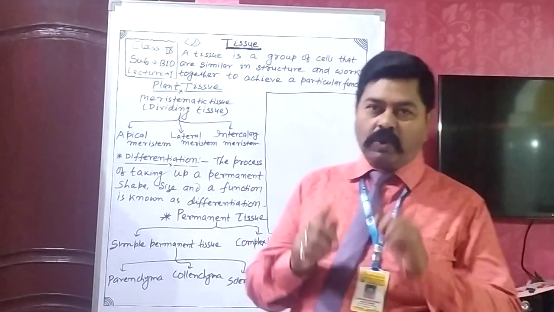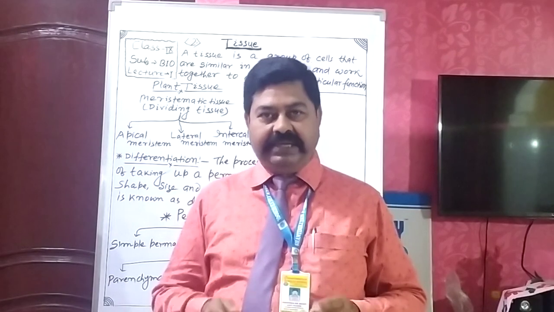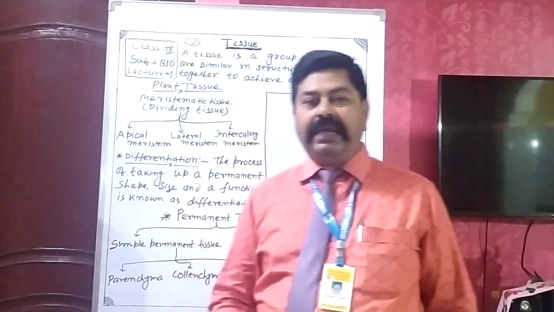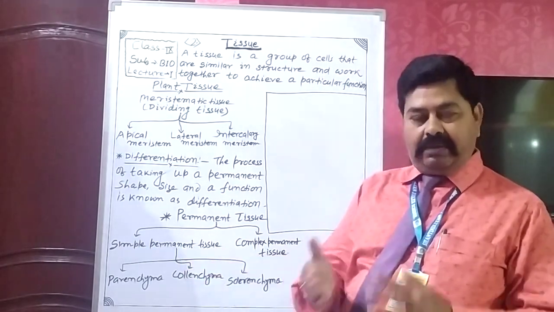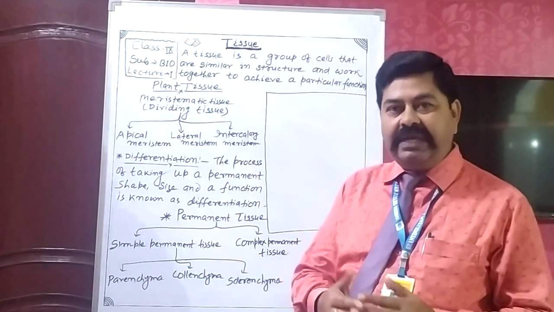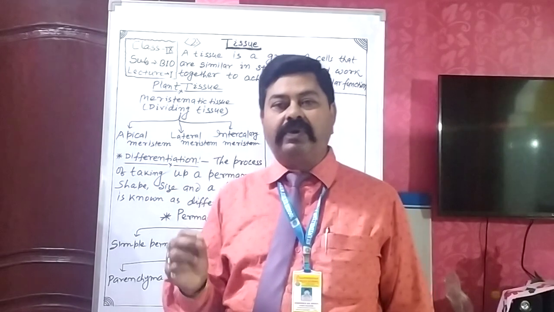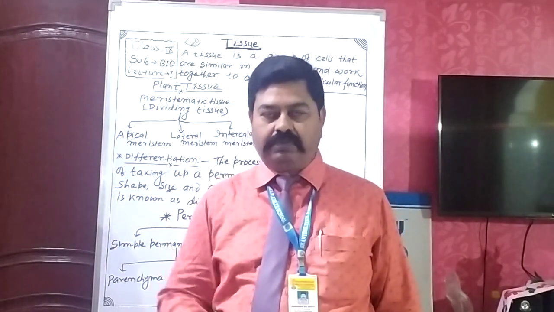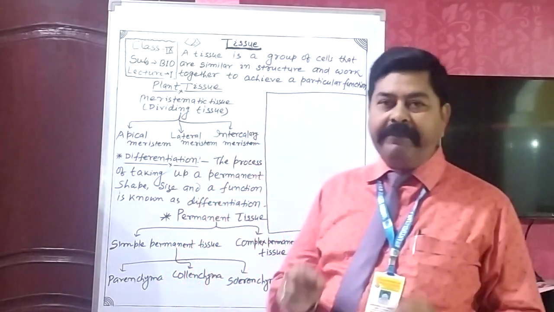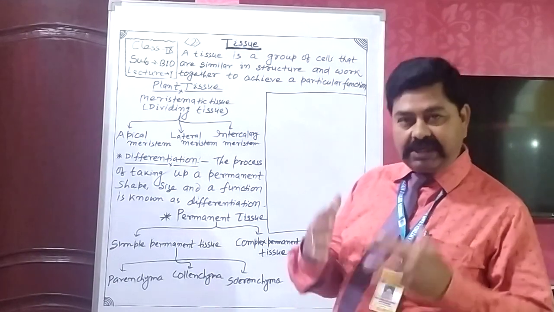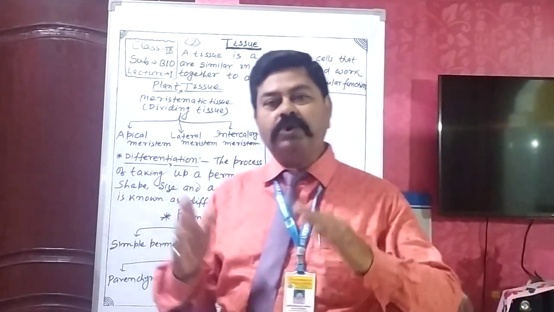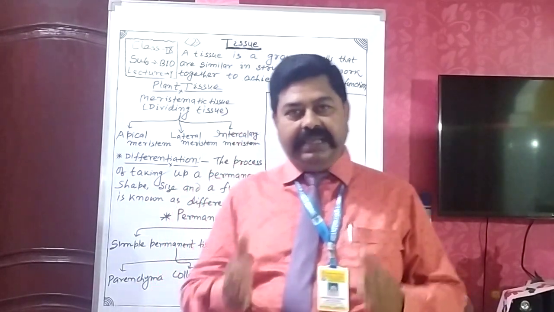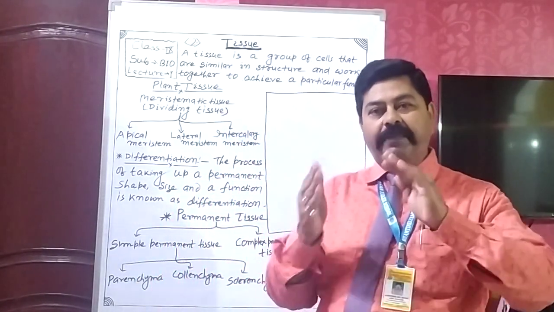It means growth of the plants is controlled by a definite group of cells combined to form tissue, and that tissue is commonly known as meristematic tissue.